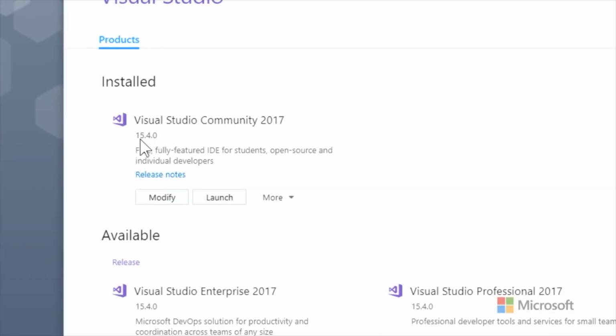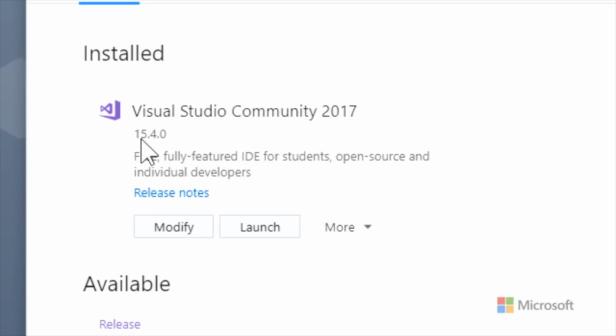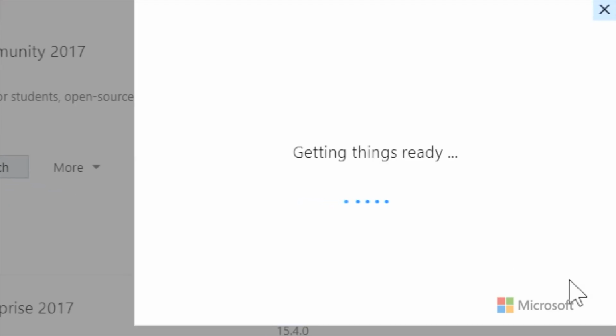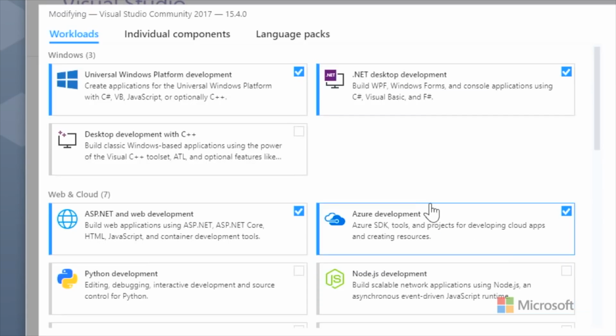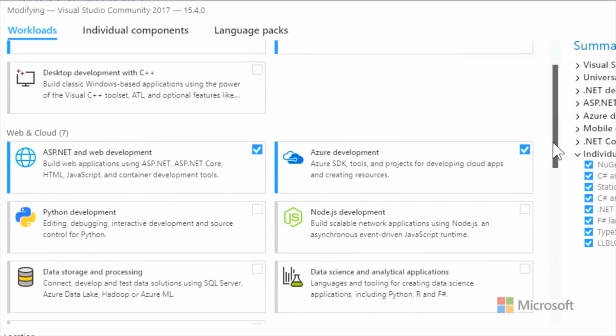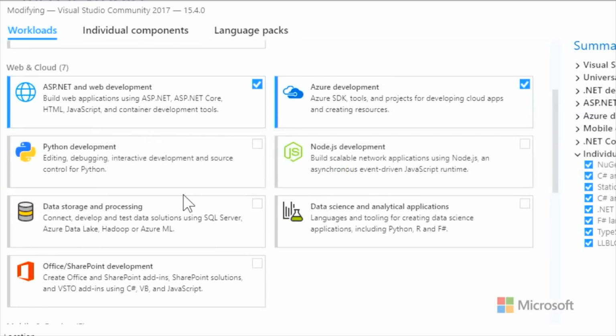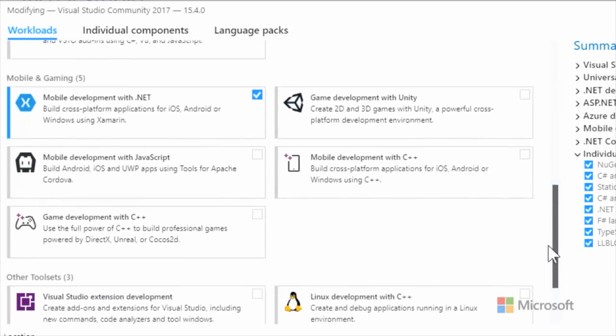You can see that I have, at the time of this recording, Visual Studio Community 15.4. You should make sure that you have at least that or higher. If I click on Modify, it's going to go and give me some more choices. And I'm doing this, of course, after the fact. I picked Universal Windows, I picked .NET Desktop, I picked ASP.NET. But you can see so many other options. You have Python, Node, data science. And I could add these things afterwards.